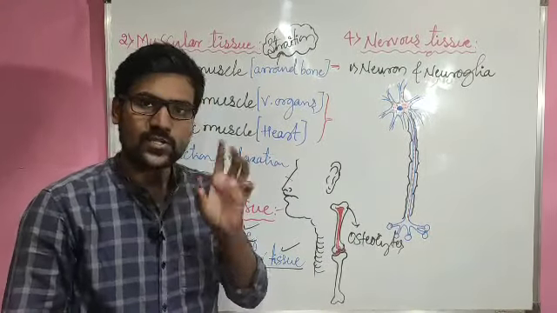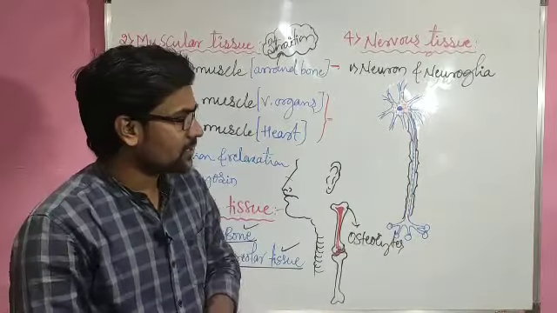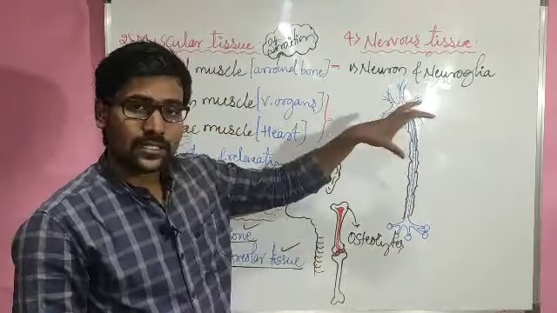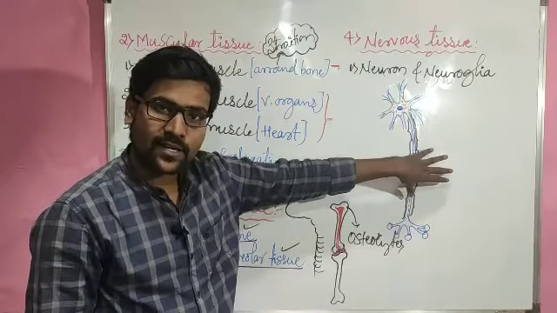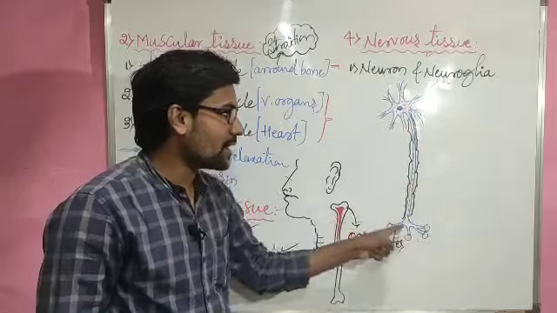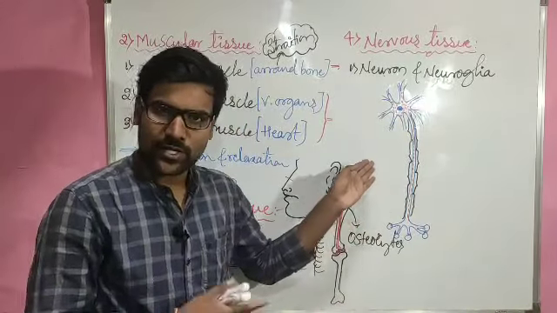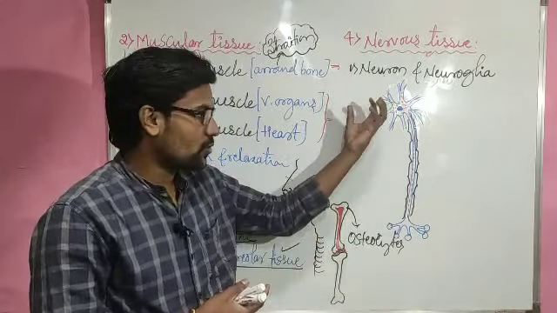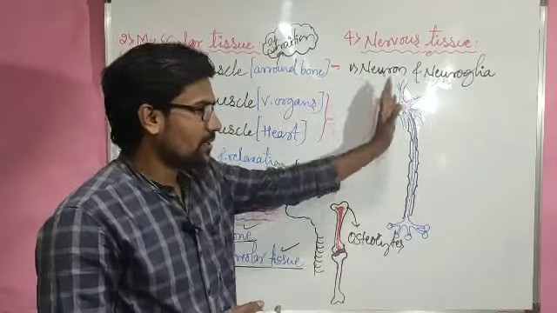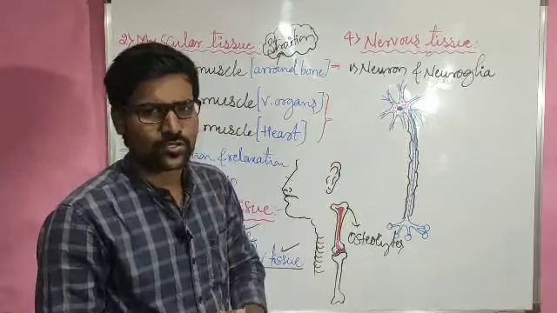So just one thing for tomorrow's homework: draw the diagram. As much as possible, label the maximum parts in the neuron. Already you know the structure, and already you know a few parts of the neuron. So you have to label the maximum portion.